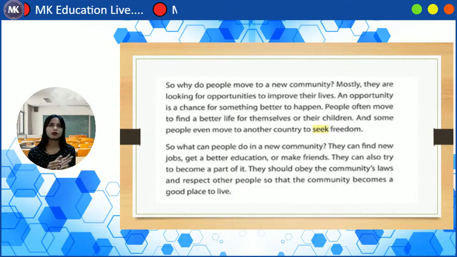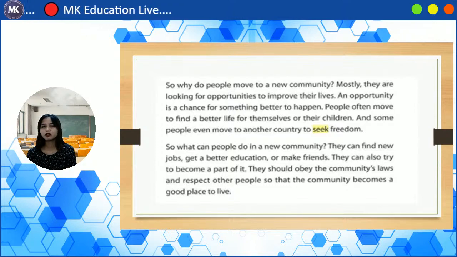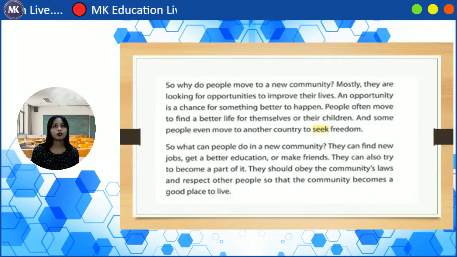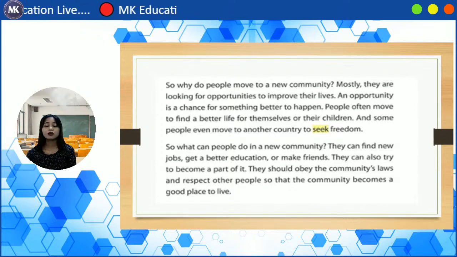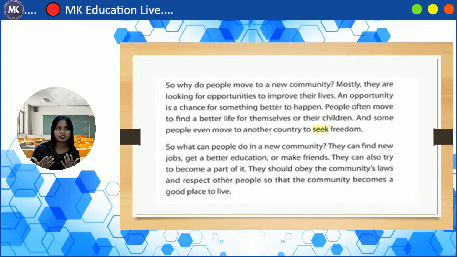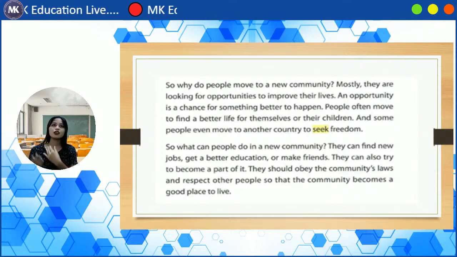There are some people who prefer to stay in their hometown, but there are some people who prefer to move to another community. So for what reason? So mostly they are looking for better opportunities. They are looking for opportunities, right? Maybe they want to grab that opportunity because that is only once in a lifetime. So why not? Right?